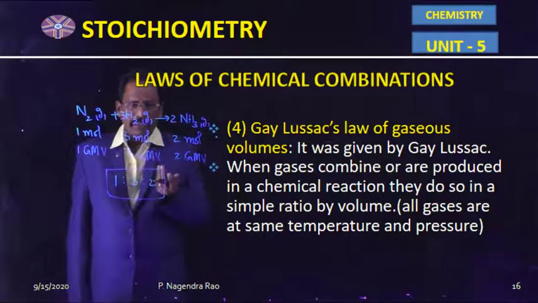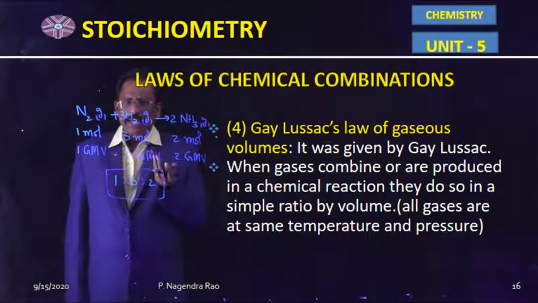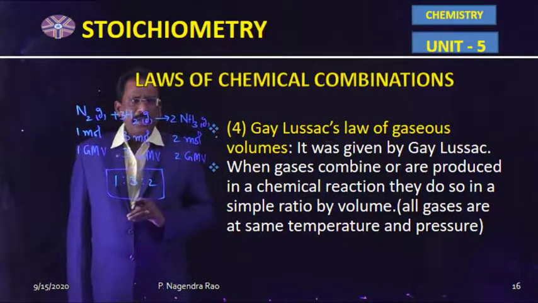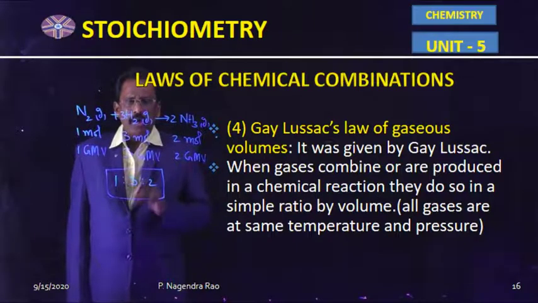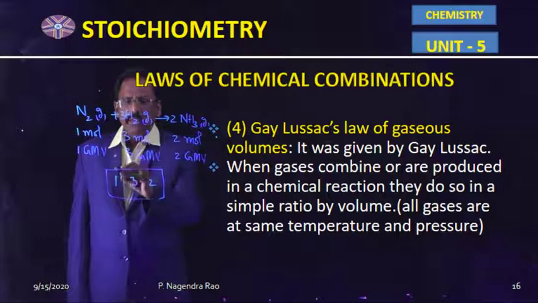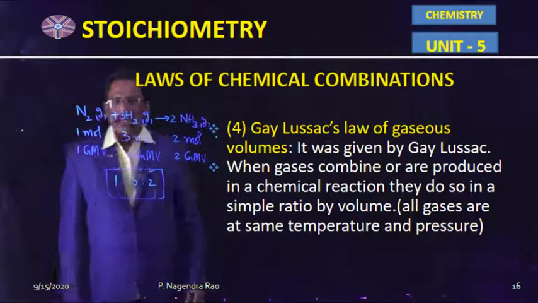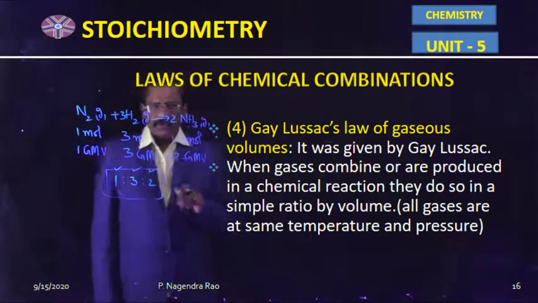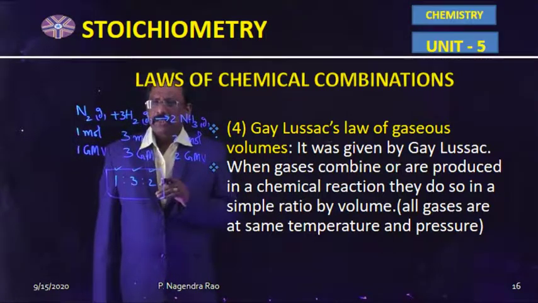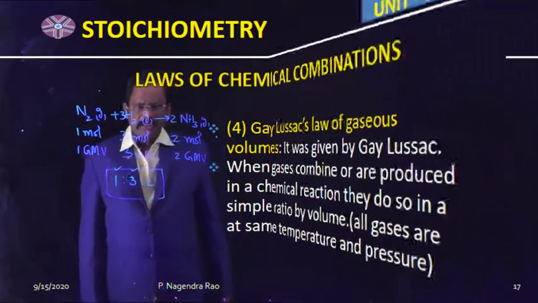According to Gay-Lussac, when gases combine or are produced in a chemical reaction, they do so in a simple ratio in terms of volumes. That's why in the ammonia gas formation, on the reactant side and the product side, the volume ratio is 1:3:2. So this is another law which is involved in the laws of chemical combinations.